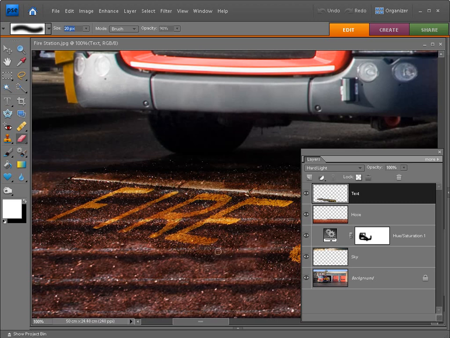You can then move into the document and start brushing away these darker pixels, just like I am. You want to start brushing around each letter as well. It's going to take me quite a bit of time, and it's quite detailed work. When you're working very close to letters like this, it's a good idea to reduce the brush size. If you want to do that quickly, you can hit the left square bracket key and just brush that eraser through the image and through those letters, brushing back the pixels of the hose layer beneath.